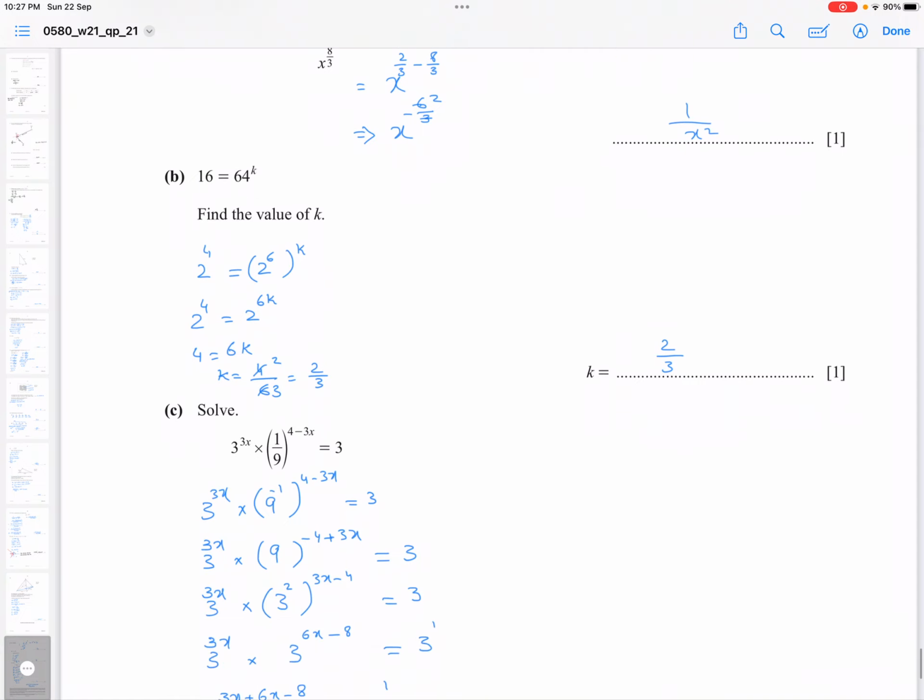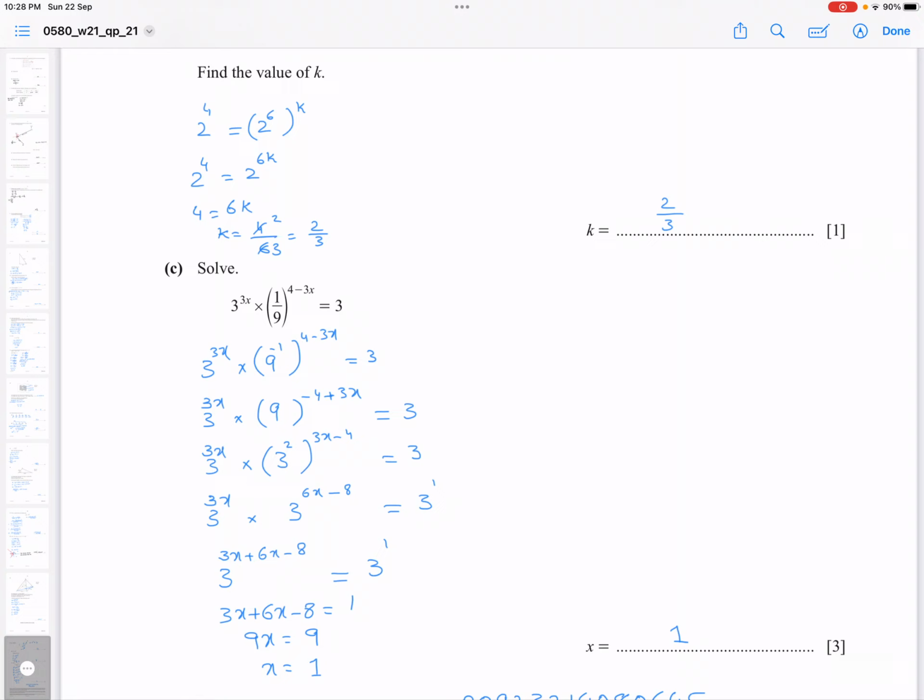So 3 power 3x into, turn 9 into 3 power 2. Try to make bases the same. So 3 power 2 whole power 3x minus 4. I wrote minus 4 plus 3x in a straightforward way as 3x minus 4. It's the same thing. So 3 power 3x into, now 2 will multiply by 3x minus 4, it becomes 6x minus 8.